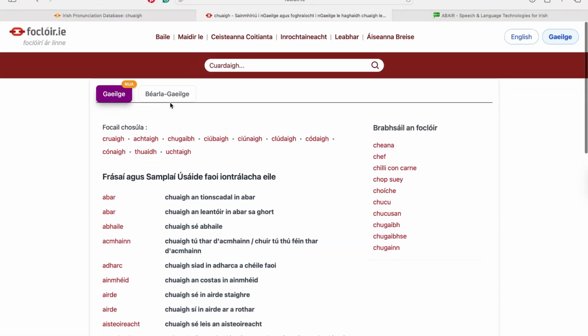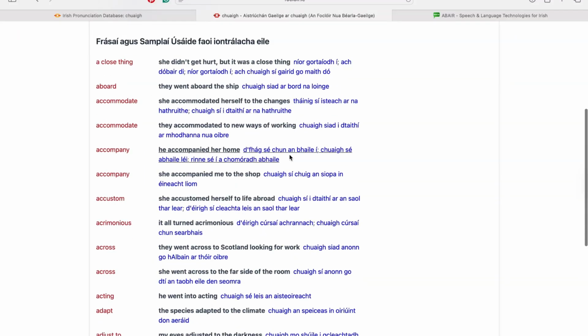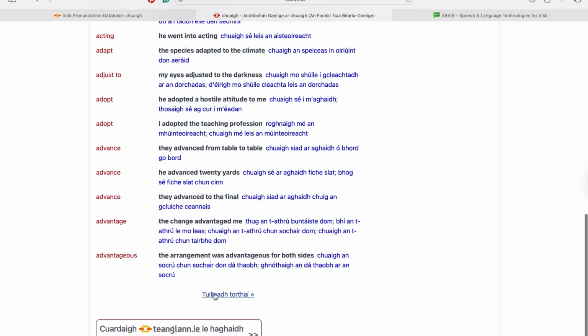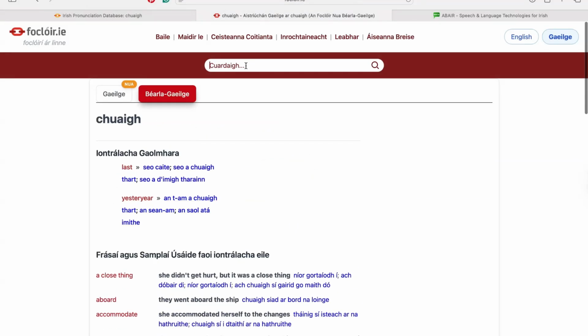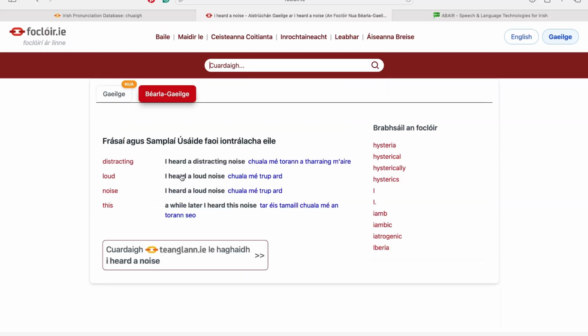Now I think I might have mine on the Irish one, so let's go with English. When I scroll down, I've got loads and loads of different sentences. They have the English first, followed by the Irish with the verb here, and you can type in a full sentence if you want, and just see if it's there. There might be your exact phrase that you want, or there might be something similar. So if I want to say I heard a noise, let's see if they have that, and they do.